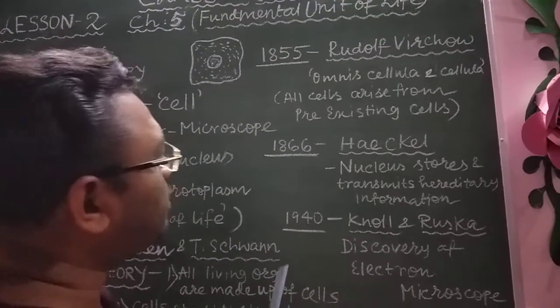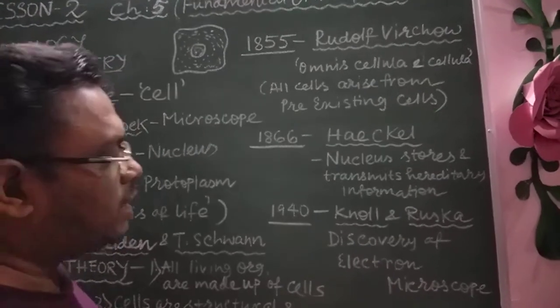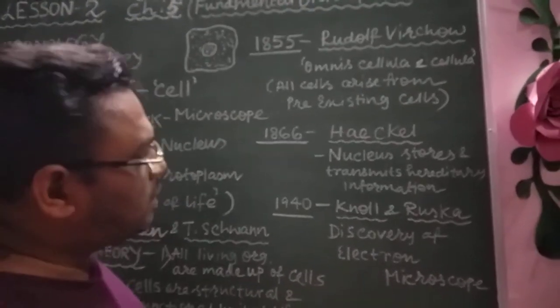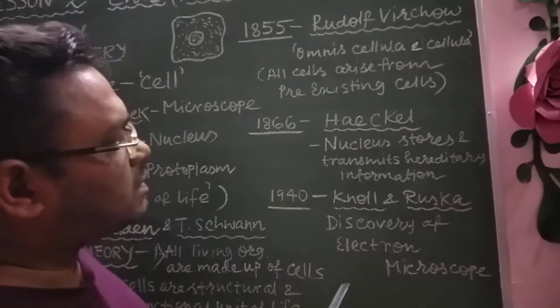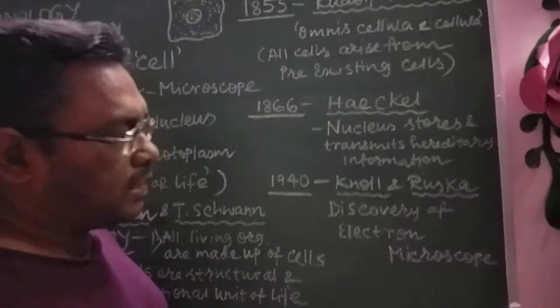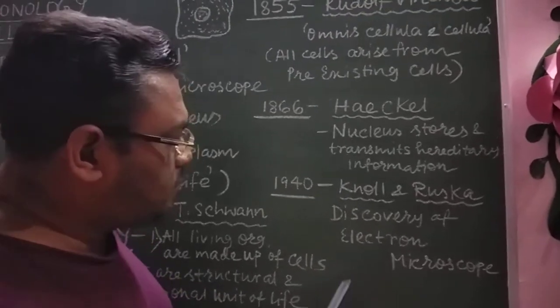And later, in 1940, Knoll and Ruska discovered the electron microscope, and this discovery gave the idea of the ultrastructure of the different parts of the cell and its cell organelles. Here ends lesson 2 of chapter 5.